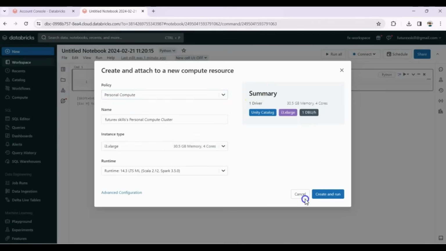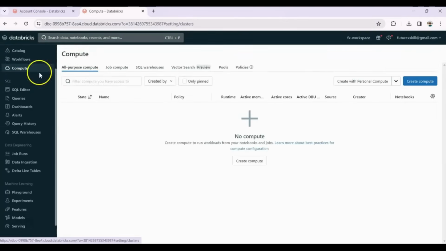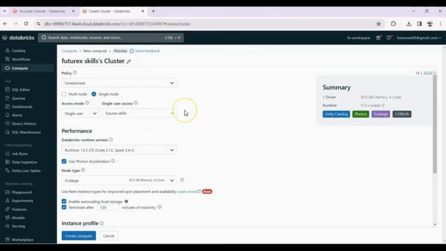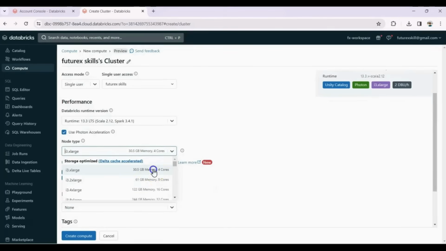Let's close the window and go to the compute link on the left-hand panel. Click Create Compute. Select a single node compute cluster. Leave the photon acceleration option ticked. Select the i3 extra large node type and leave the configuration as default.